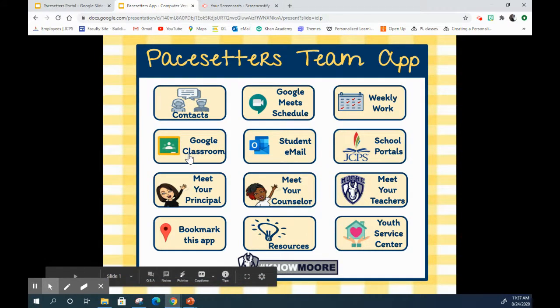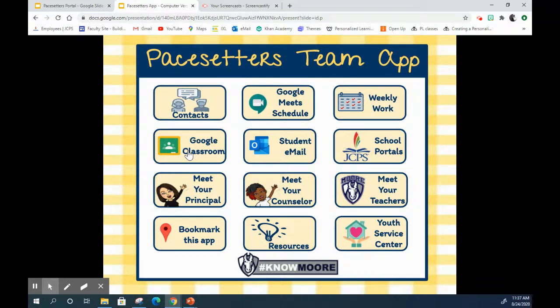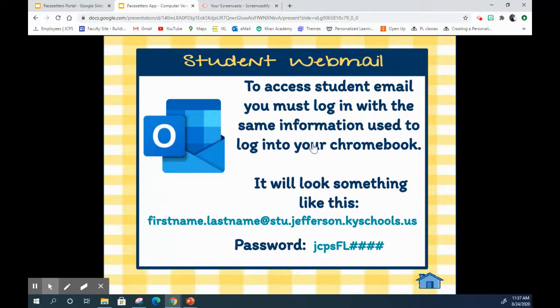The next button will take you to Google Classroom. So if you don't have Google Classroom pinned, you can do that from here. We're going to be relying heavily on student email. So if you don't know how to access your email, you can click here and it'll give you a quick how to get started. If you click on the icon, it will take you to your student email page.